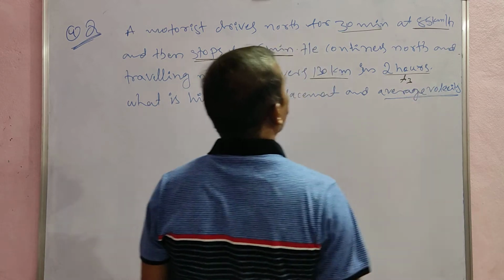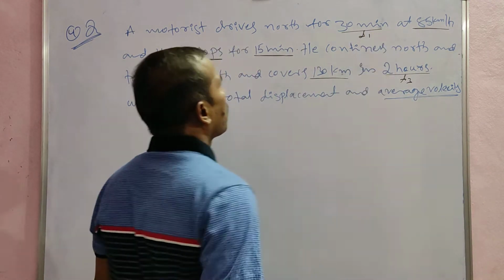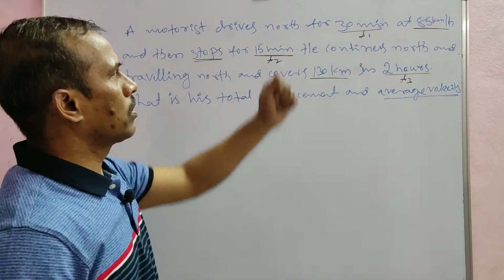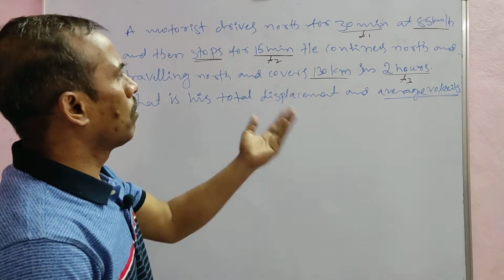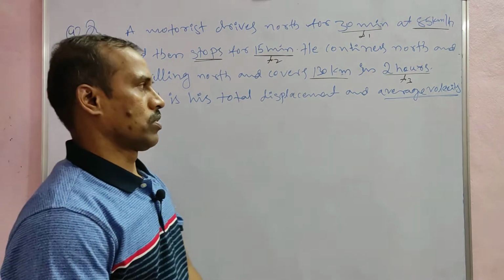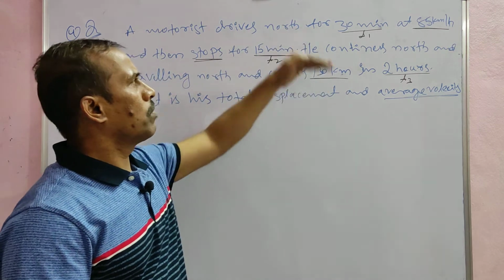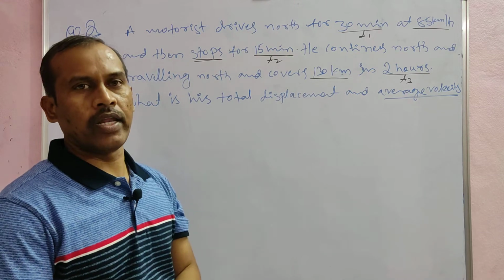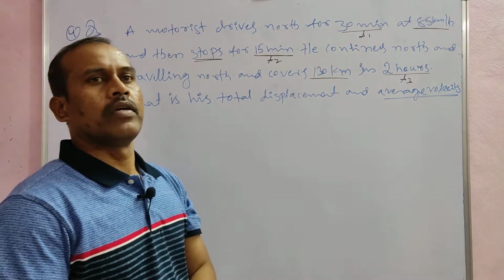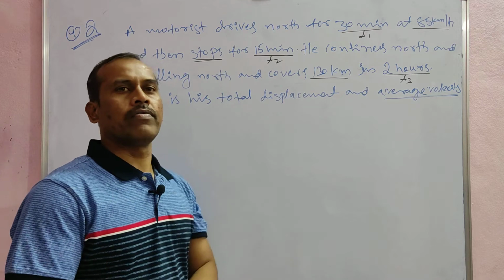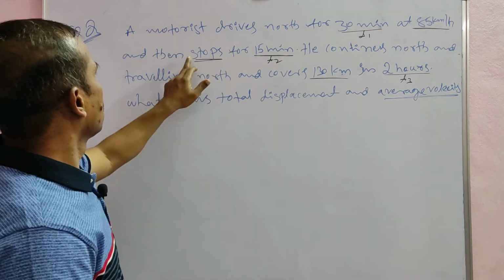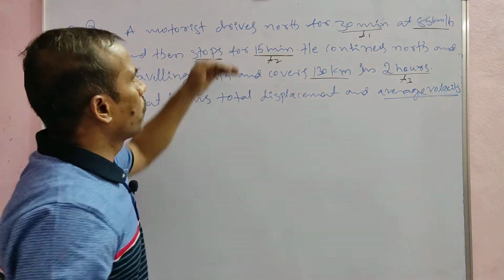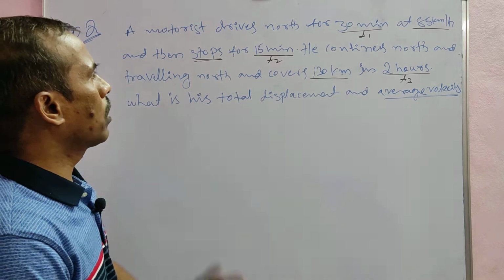This is a 3, for example this time here for example t1, this time here for example t2. Okay, first time 30 minutes, second time here 15 minutes, and third time 2 hours. Here first time moving along the north 80 kilometer per hour in time here 30 minutes. Second time here rest, stops means here rest position, okay, for 15 minutes. t2 is equal to 15 minutes.